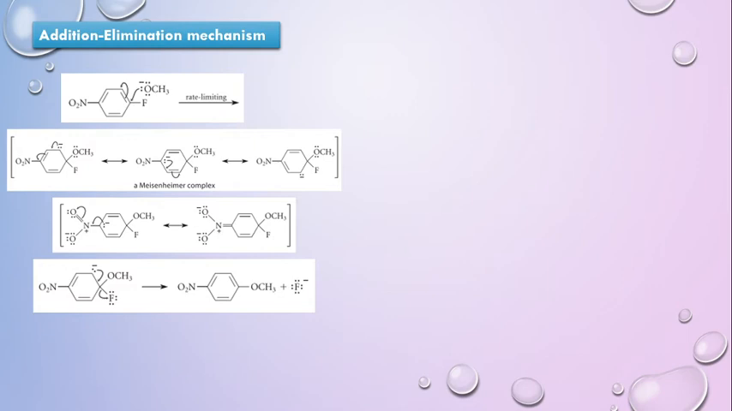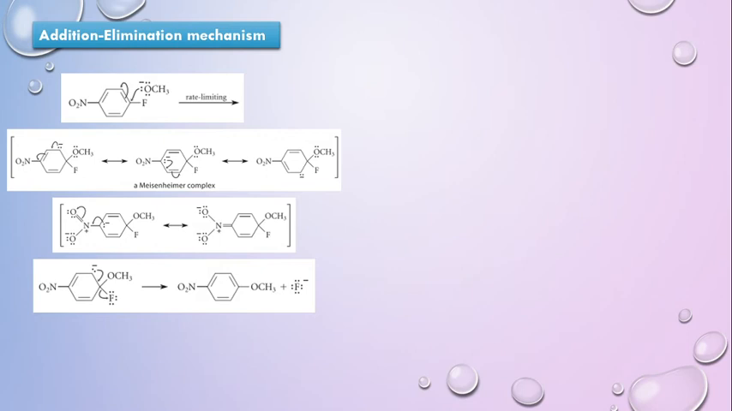The C double bond C bond is broken, and you get an anionic intermediate here, which is resonance stabilized as shown here. And this anionic intermediate is known as Meisenheimer complex. Okay, so the first step is the attack of the nucleophile, that is the addition of the nucleophile, which is the rate determining step. Then you have seen how this negative charge is being delocalized over the entire ring.